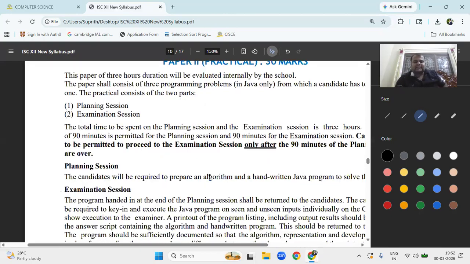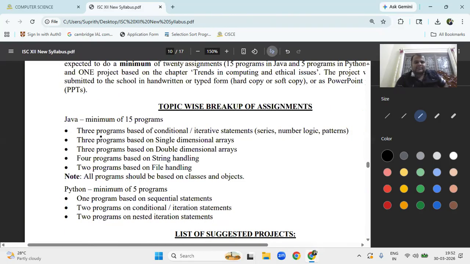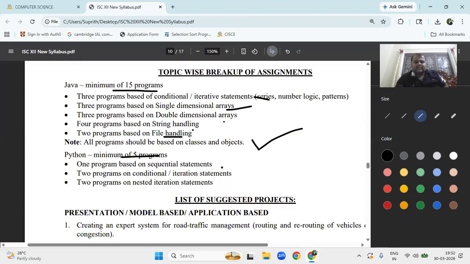Practical is 30 marks. What will be in the practical? There are a minimum of 15 Java programs and a minimum of 5 Python programs. So you have to write 20 programs. Three programs based on single dimension array, double dimension array, string handling, file handling. All the programs should use class and object. One program based on sequential statements and if else if, two programs based on conditional if else if and loops, and two programs based on nested iteration, a loop within a loop.